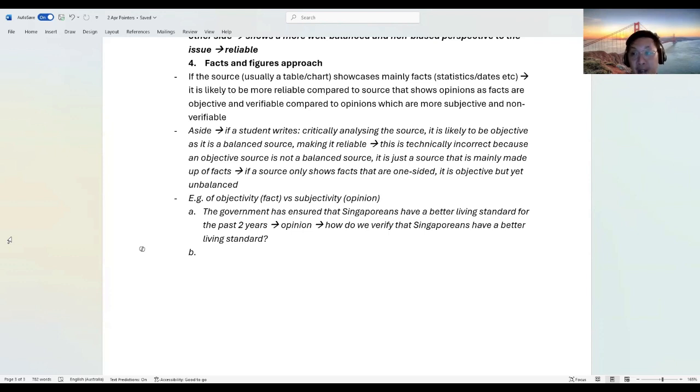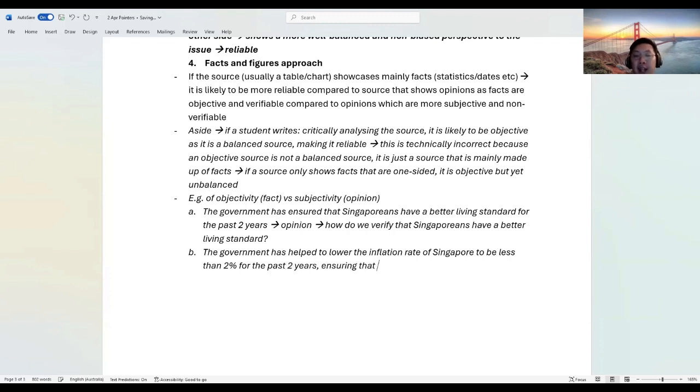Because it's based on opinion. Some people say money is not everything. Some people say, but money is important, right? So these are all very subjective. So what's more objective? Factual. We can say, oh, the government has helped to lower the inflation rate of Singapore to be less than 2% for the past 2 years, ensuring that goods and services are more affordable for Singaporeans. This is a fact, right?